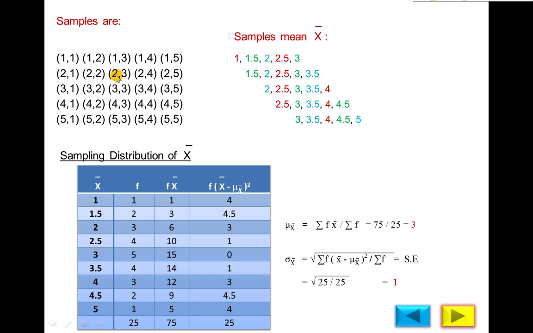So maybe 2, 2, 2, 3, 2, 4, 2, 5, 3, 1, 3, 2 and so on up to the last, 5, 5. There are 25 samples, and then calculate the sample mean x bar.